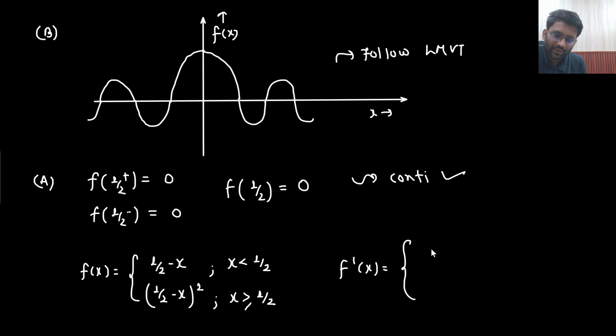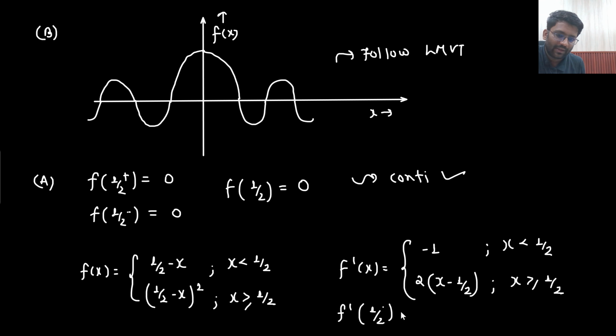Absolutely sir. So f dash x will be minus 1 for x less than 1 by 2. And for the square, it is 2 times (1 by 2 minus x), and minus x has the differentiation of minus 1 as well. So this minus 1 goes inside, and it becomes x minus 1 by 2, for x greater than or equal to 1 by 2. So f dash 1 by 2 minus, what is the value? It is minus 1. And f dash 1 by 2 plus, what is the value? Here if you put 1 by 2, the answer is 0.